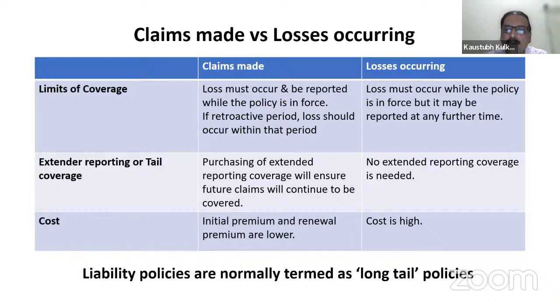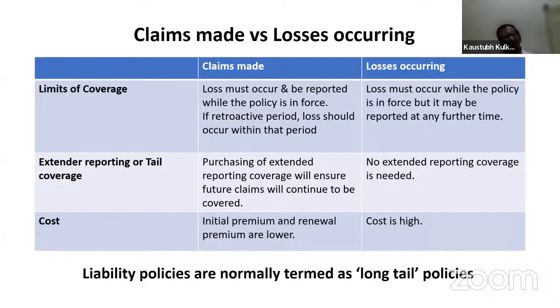That means no further renewal or further policies need be in force, but since the loss occurred during the currency of the policy, even if it was reported afterwards, those claims will be paid if the insurance company accepts losses occurring basis.